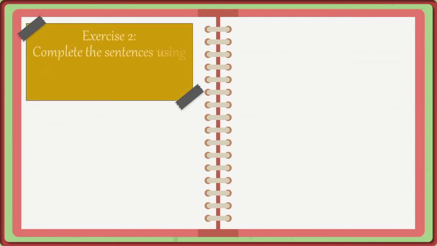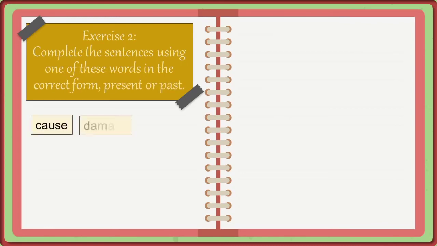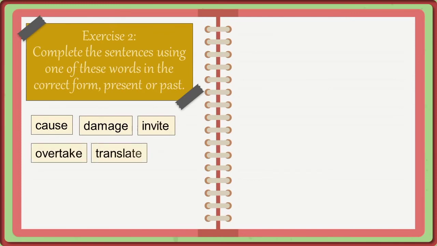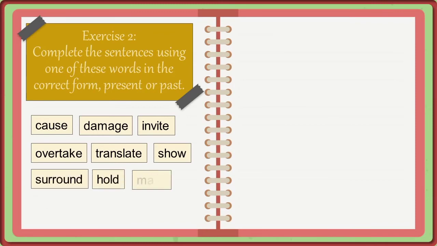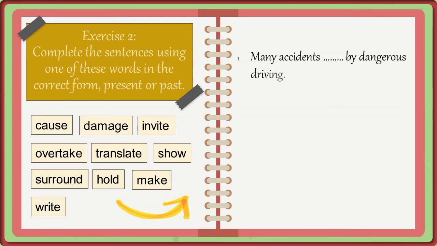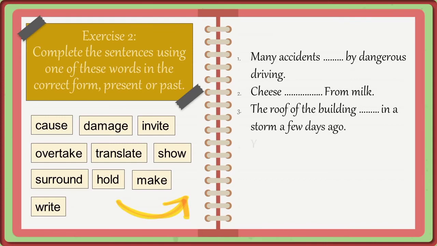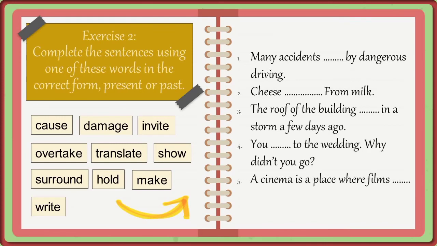Exercise 2. Complete the sentences using one of these words in the correct form, present or past: cause, damage, invite, overtake, translate, show, surround, hold, make, write. 1. Many accidents by dangerous driving. 2. Cheese from milk. 3. The roof of the building in a storm a few days ago.